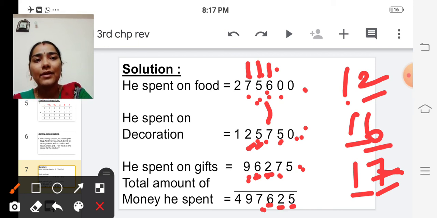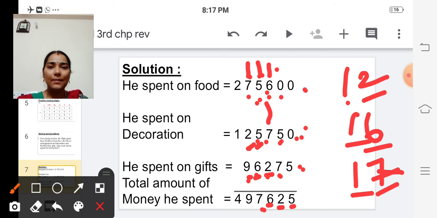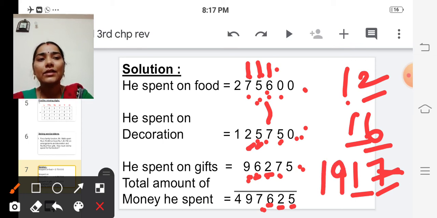Next 10 plus 9. So 10 in the mind, 9 in the finger. After 10, 11, 12, 13, 14, 15, 16, 17, 18, 19. So here also we are getting a 2-digit number.